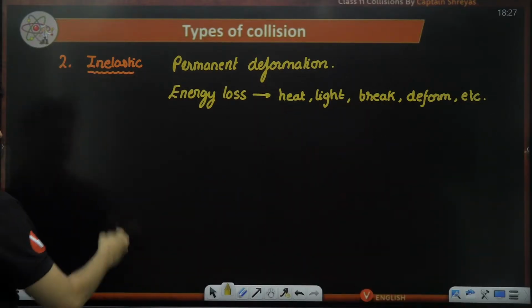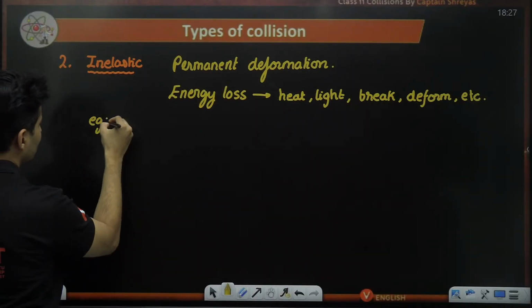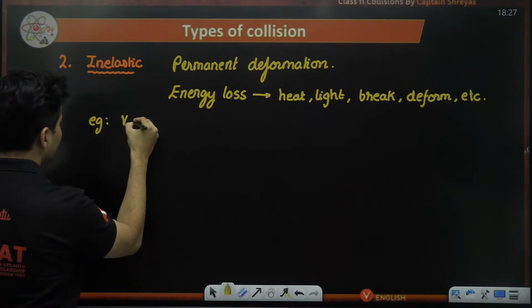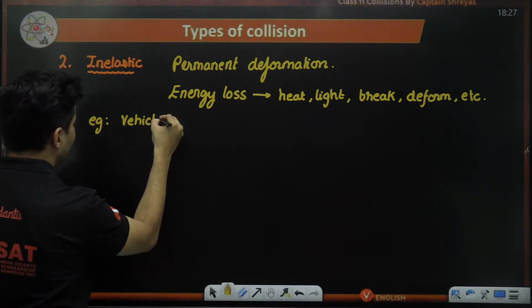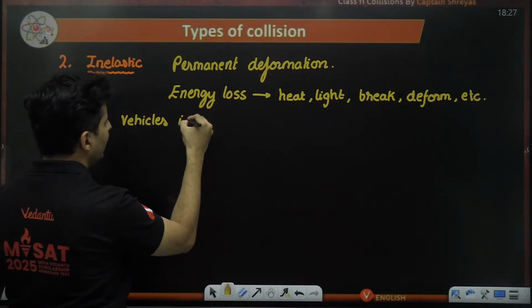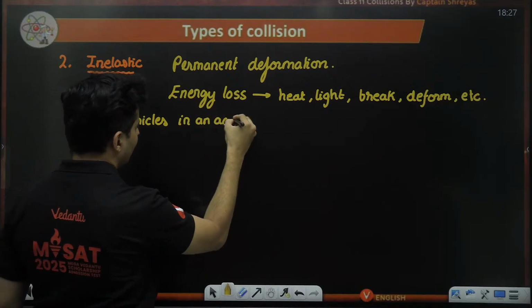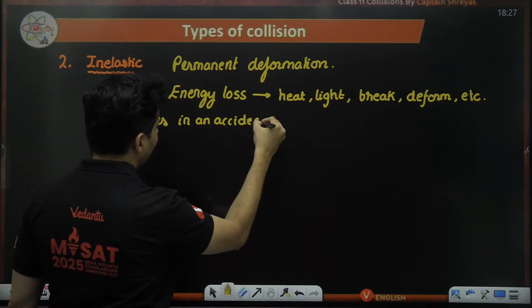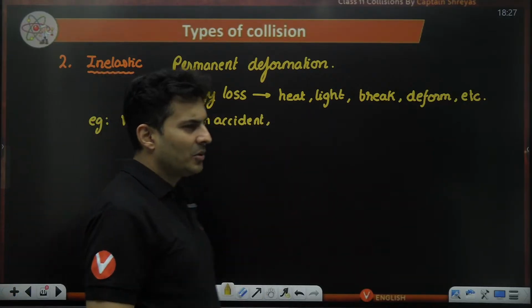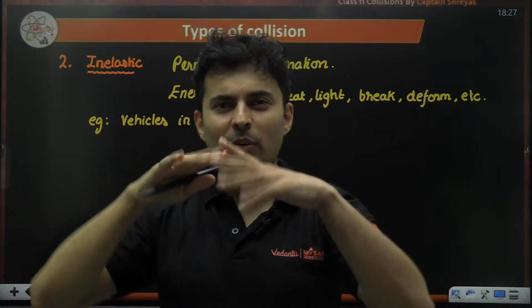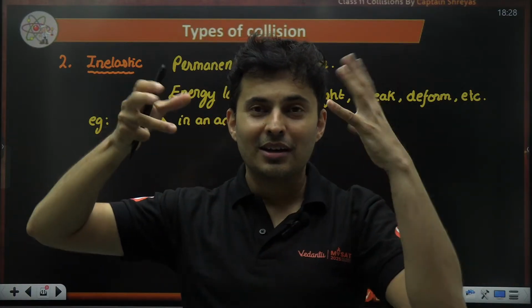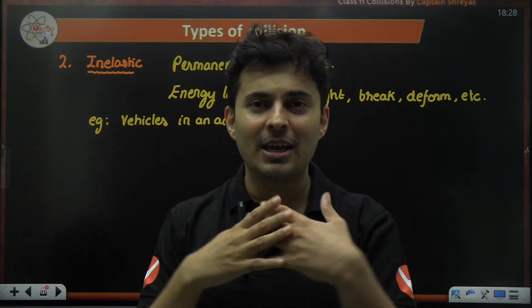Most of the collisions around us are inelastic collisions, like two vehicles in an accident. It is definitely an inelastic collision. This vehicle hit that vehicle, that vehicle got a dent, there was sound, right? Some heat, sparks, everything came.